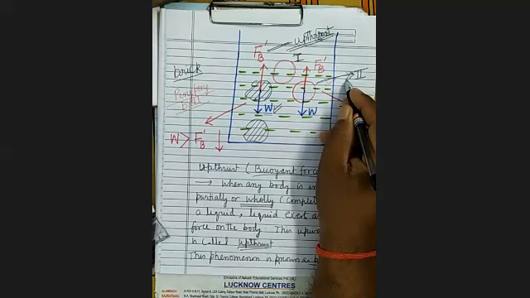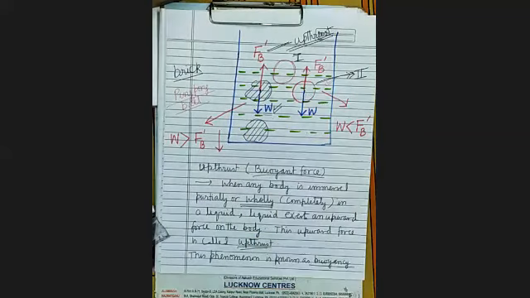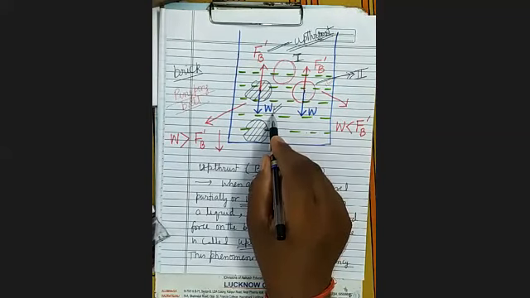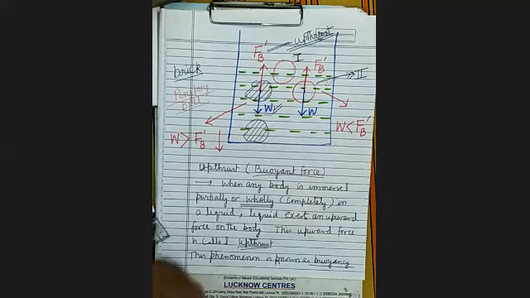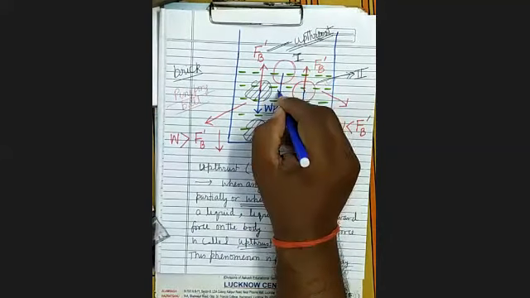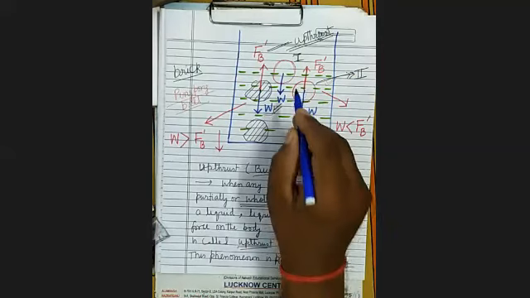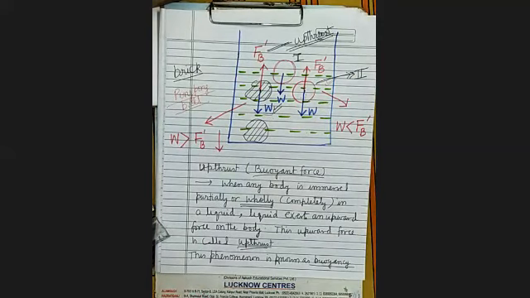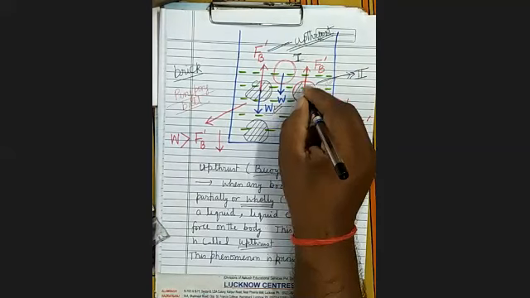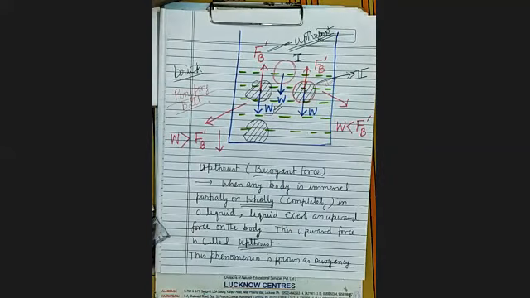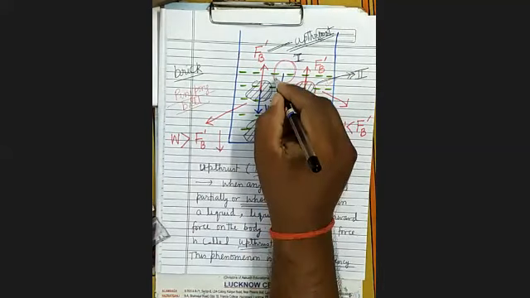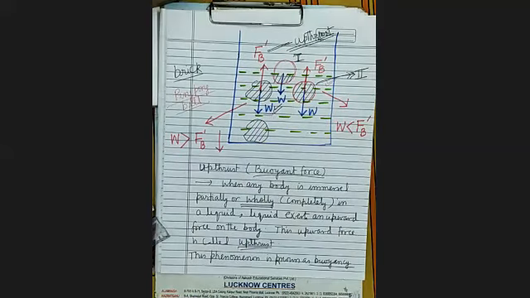It's clear? Here the main point is whether the body is completely immersed or partially immersed. The value of weight will remain the same. The value of weight here is the same as the value of weight here. But upthrust depends upon the volume of the immersed portion. You can see here in case 2 it is completely immersed. So here upthrust will be more, and here it is only partially immersed, so here upthrust will be less.